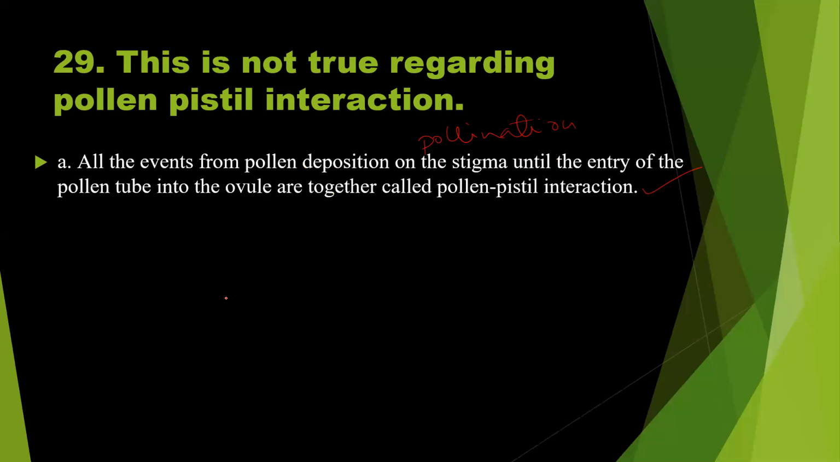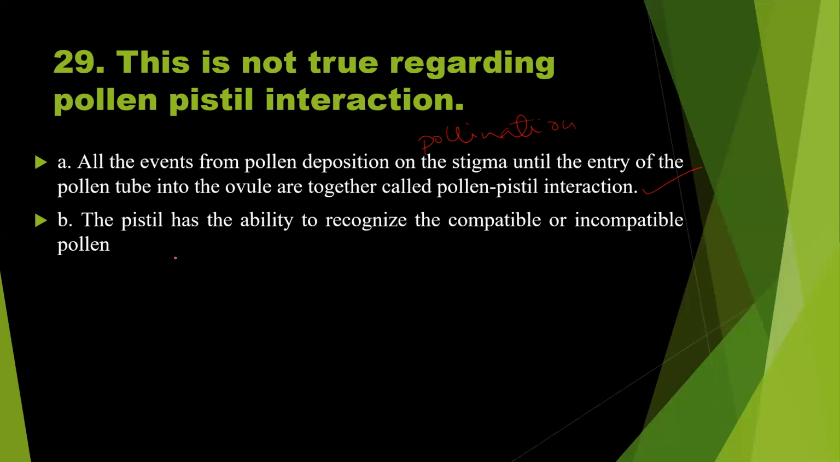So let us see option B. The pistil has the ability to recognize the compatible or incompatible pollen. So this is also true with respect to the pollen pistil interaction. They are asking for the statement that is not true. So option A is not the right answer because this is a right statement. Even statement B is also correct, so it will not be the right answer.